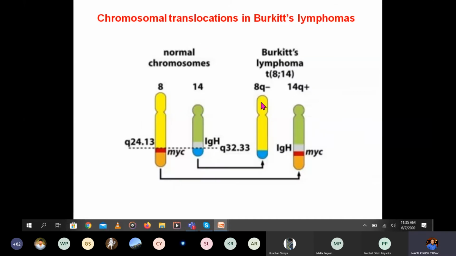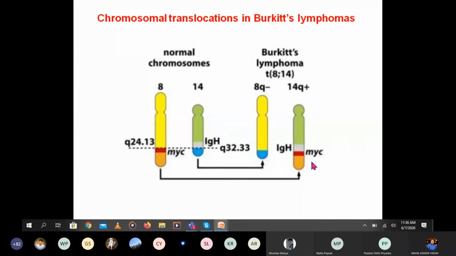We can see here one example for the Burkitt lymphoma, chromosomal translocation in the Burkitt lymphoma. These are the two chromosomes, chromosome number 8 and chromosome number 14. Here you can see MYC, which is present in chromosome number 8, which is transferred here to chromosome number 14, like this, translocation. A small part of a gene is cut from this chromosome and transferred to the other.